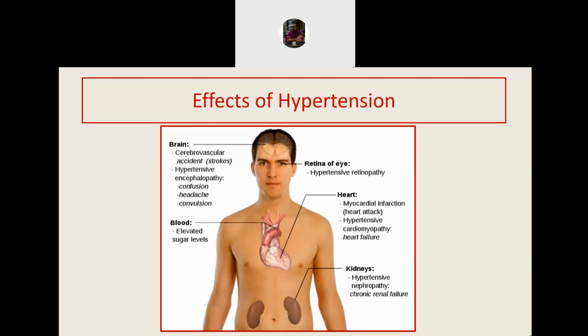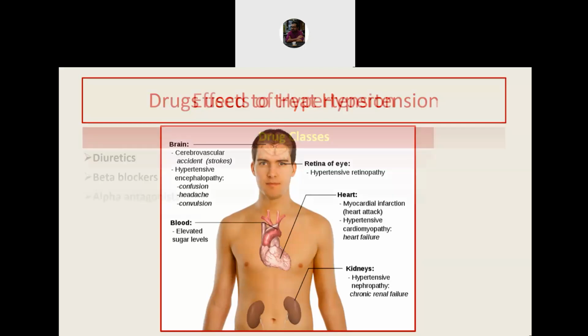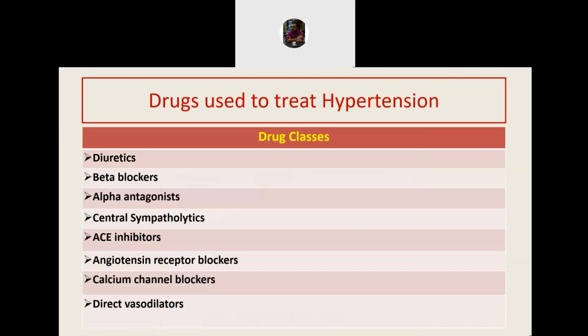So now comes the final part of the discussion. What are the physiological operating points where the drugs can work? These categories of drugs are used to treat hypertension. Diuretics, that will remove fluid from the body. Beta blockers, alpha blockers, they block alpha 1 receptor and cause vasodilation.